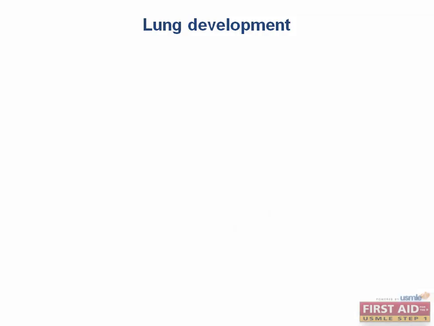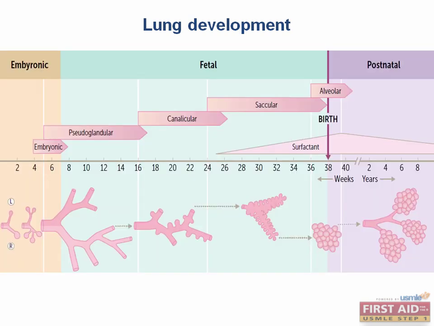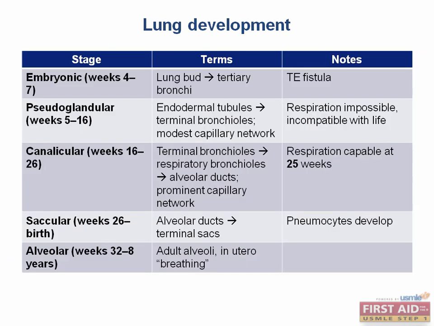The development of the respiratory system occurs in 5 periods. Let's take a look at the image in your first aid text to help us along with this process. The very initial phase is called the embryonic phase and surrounds the development of the lung bud from the distal end of the respiratory diverticulum during week 4. The lung bud eventually divides into 2 bronchial buds that will branch off and form the 2 main stem bronchi, giving rise to both secondary and finally tertiary bronchi. Here we can also see the pathologic development of a tracheoesophageal fistula.